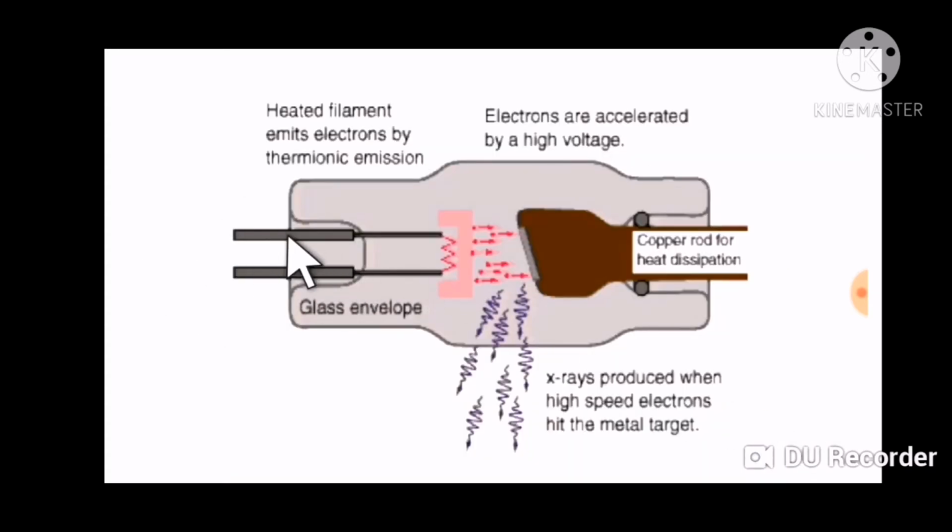So in that way, this is the cathode and this is the anode. We generate the electrons, so the heated filament emits electrons by thermionic emission, and these electrons are incident on this target. So electrons are accelerated by high voltage and are incident on this target, and after incidence we get radiation with a very short wavelength. This short wavelength radiation is nothing but our X-rays. So X-rays are produced when high speed electrons hit the metal target. This is a metal target. Okay, so in that way the X-ray is produced.